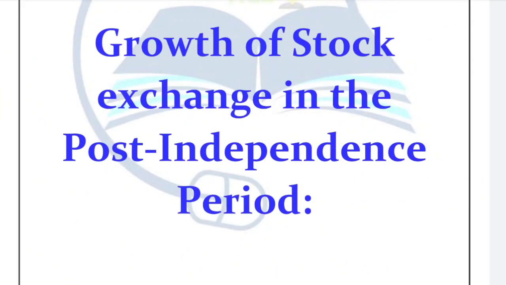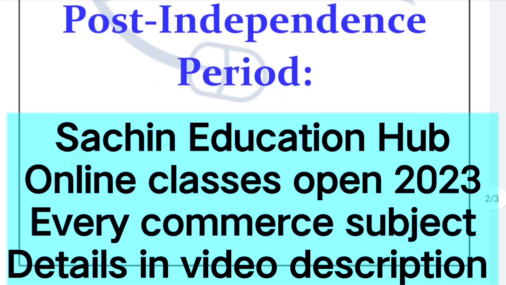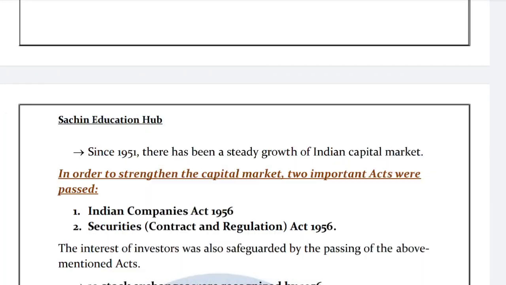Now the main part of the question is coming. This is the main part: how exactly the stock market is growing. The main reason is that since 1951, the Indian capital market has been steady in growth. It means nowadays the Indian capital market is also growing, and since 1951 it has been steady growth.